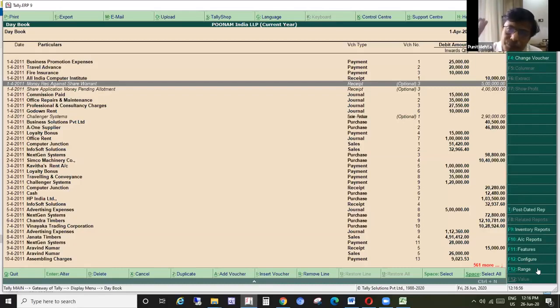These vouchers are passed in the books, but not posted to the books of accounts. That debit and credit impact has not been taken. So optional vouchers are those for which the impact is not seen in the ledger accounts or in your trial balance. How to convert optional to regular? There is a button available for this, but we will take that up at some other time. But this is the display daybook functionality.